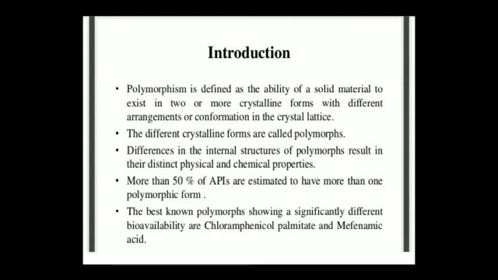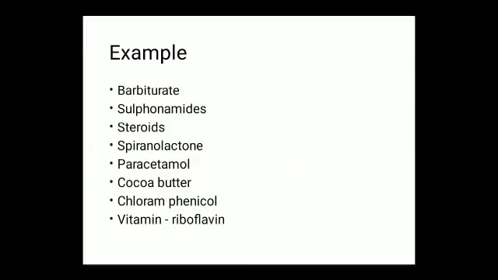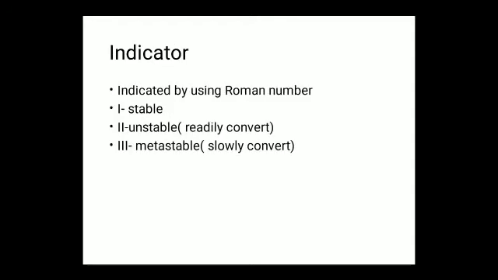The most commonly cited compounds with significantly different bioavailability are chloramphenicol palmitate and mefenamic acid. Examples of compounds that exhibit polymorphism are generally barbiturates, sulfonamides, steroids, spironolactone, paracetamol, cocoa butter, chloramphenicol, vitamins. Example: riboflavin. Next one, polymorphs can be indicated using Roman numbers 1, 2, 3.